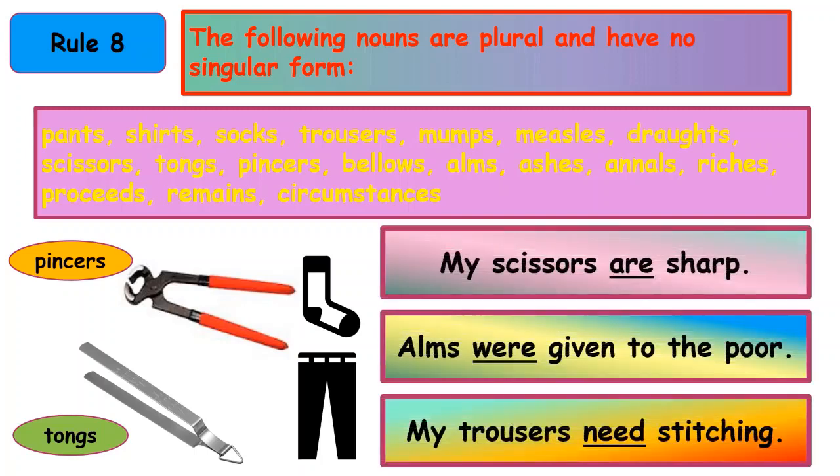My scissors are sharp. We have used the plural verb are. Alms were given to the poor. My trousers need stitching. Were and need are both plural verbs.